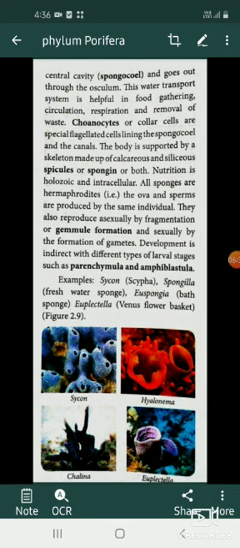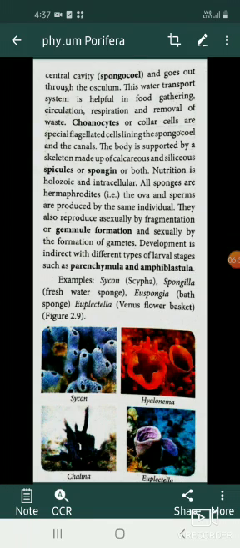Development is indirect with different types of larval stages such as parenchymula and amphiblastula. That means at the beginning, development is indirect with certain types of larval stages such as parenchymula and amphiblastula. So now let us see some examples.